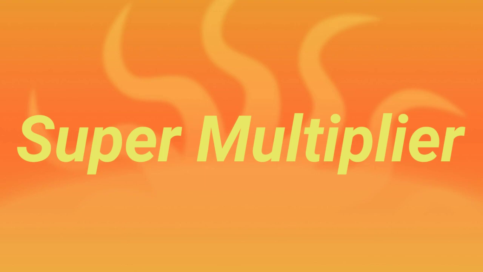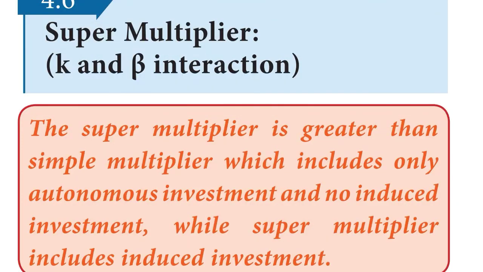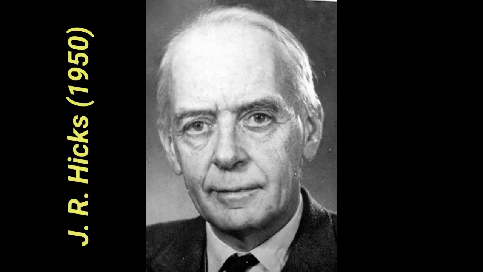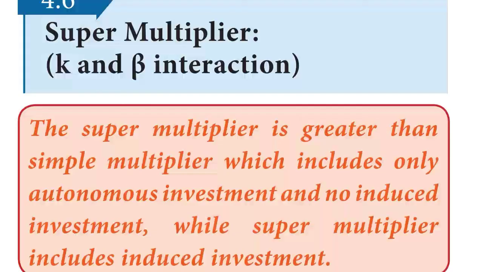Last topic, super multiplier. Students, please take page number 70. The concept of super multiplier was developed by J.R. Hicks in 1950 by combining the concept of multiplier and accelerator to give the new concept of super multiplier. The concept of super multiplier is derived by combining both induced consumption, that is marginal propensity to consume, and induced investment, that is marginal propensity to invest.